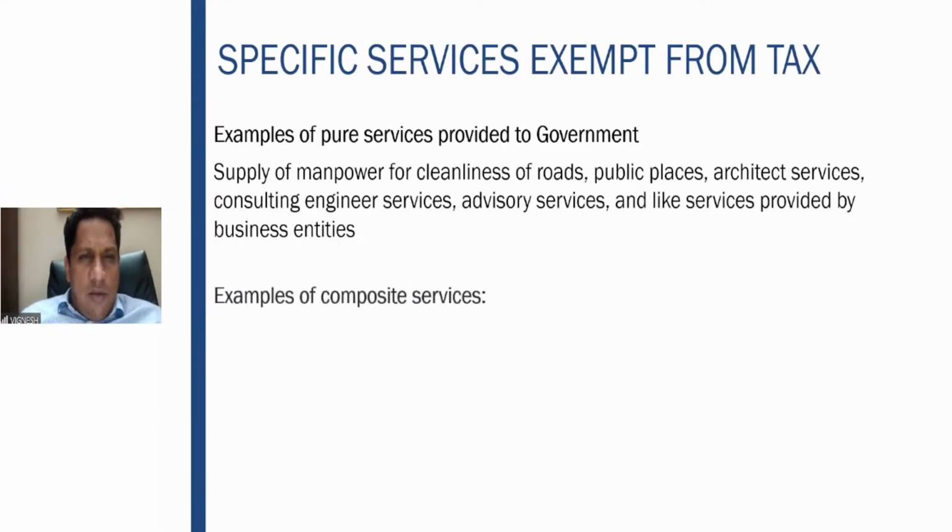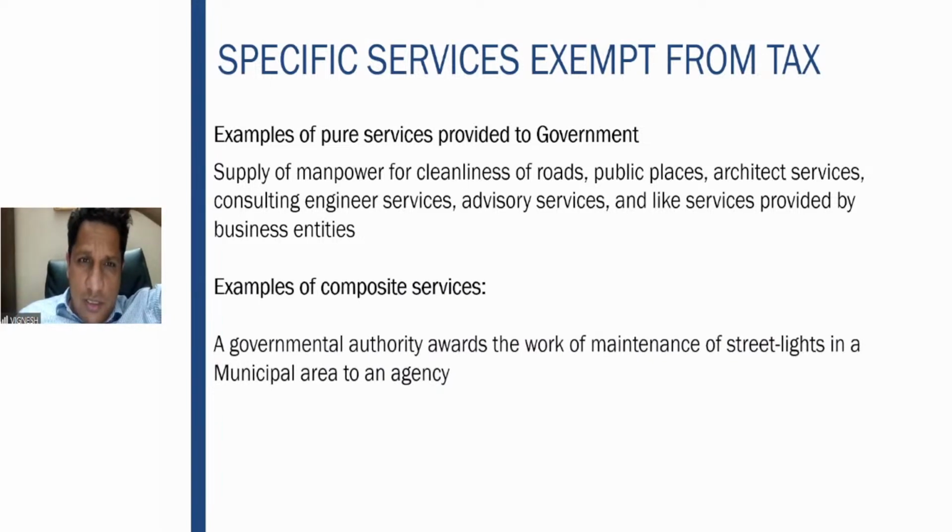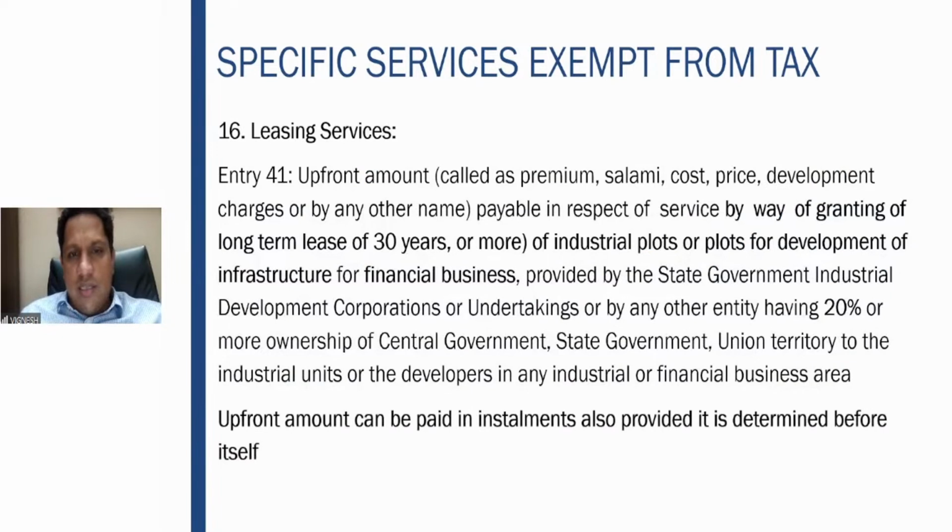Fine. Then we come to the pure services. As I told you, some examples here: supply of manpower for cleanliness of roads, public places, architect services, consulting engineer, multiple things. Composite services, like works for maintenance of street lights, are composite services again, but the goods should be up to 25%. Only then it will be taken as an exemption.